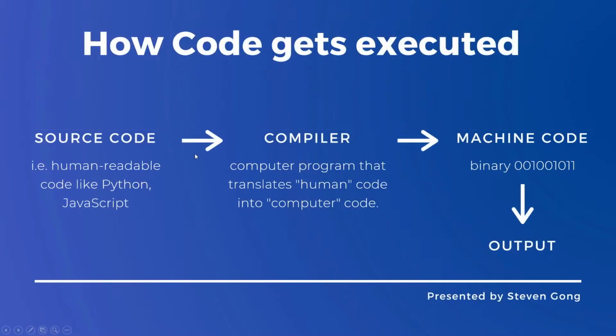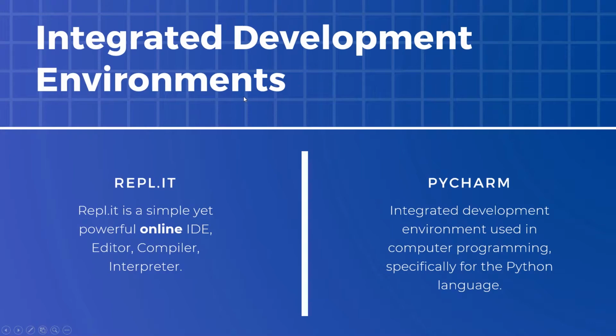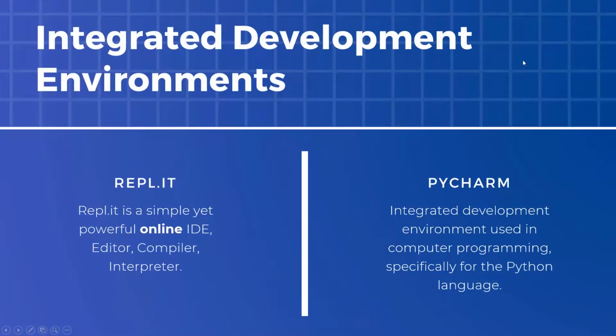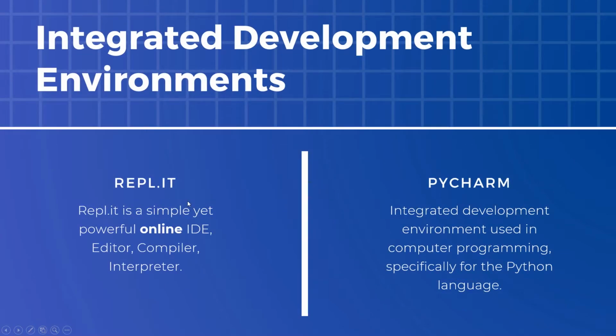And that sounds pretty complicated, right? So we have things called IDEs, or integrated development environments. These really simplify your life because all you need to do is write your source code, and the IDE will take care of the rest. It's going to compile and transform it, and you're going to directly get your output. So today we're actually going to use an IDE to code.